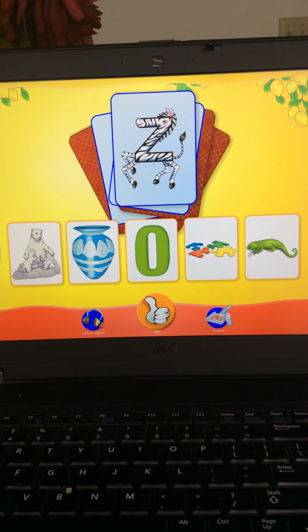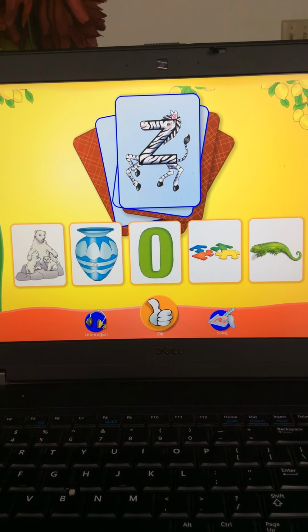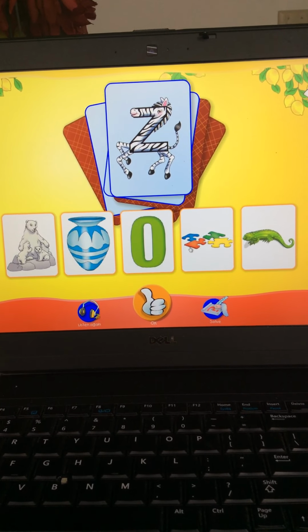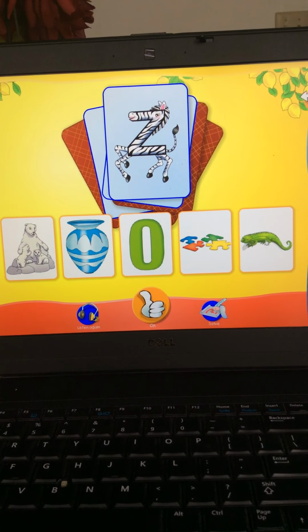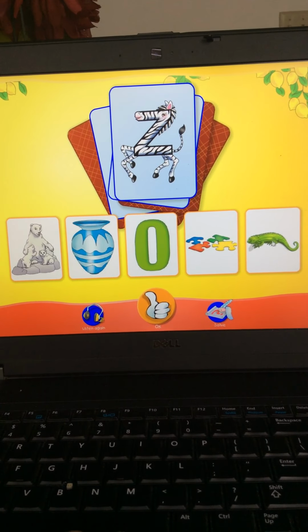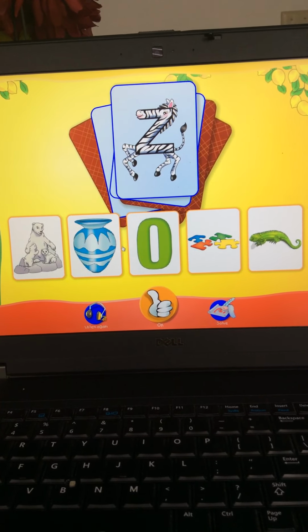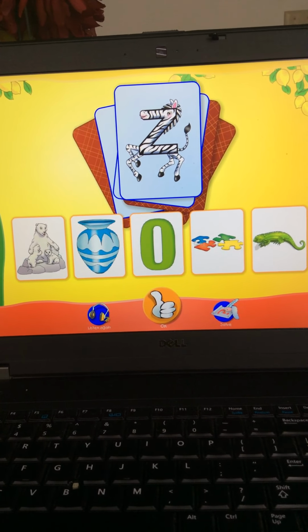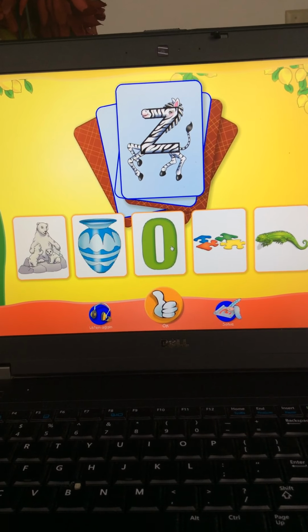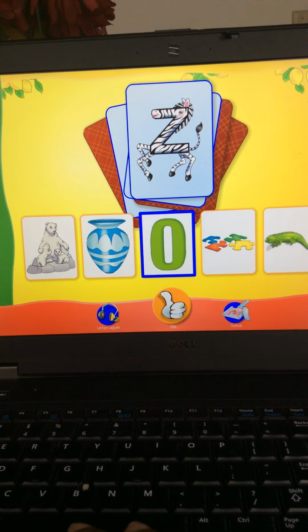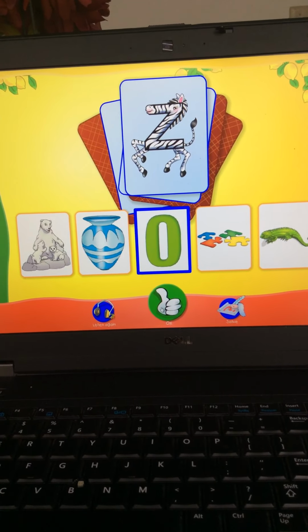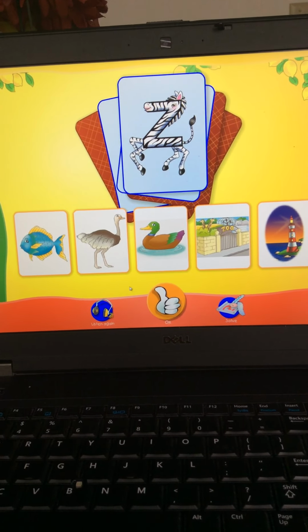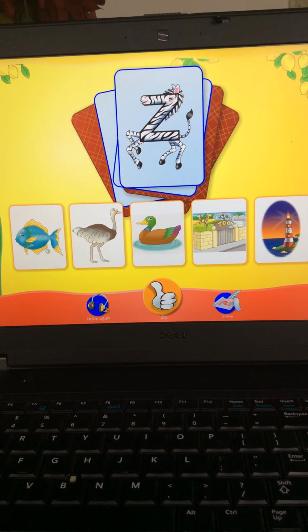So we have polar bears, vase, zero, puzzle, and a lizard. Which one of these cards have the same beginning sound as Zigzag Zebra? Zero. Alright, so we're going to check our answer. Yes. Alright, the next one we have fish,